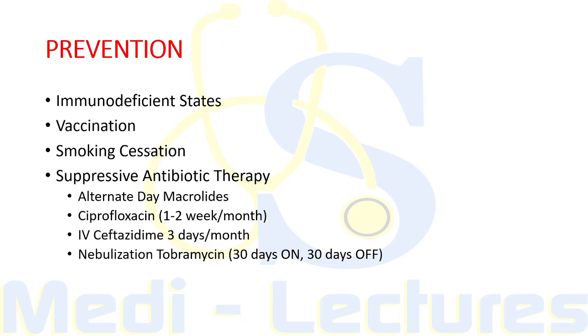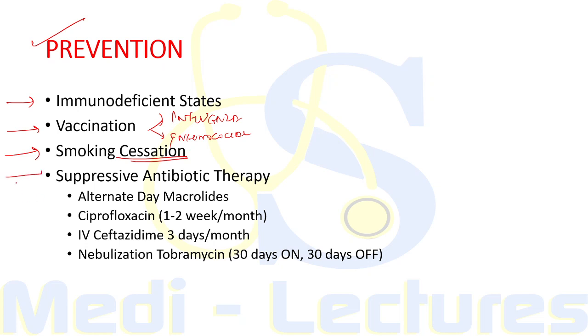Now coming on to the last part of this lecture, how to prevent. Suppose a patient is immunodeficient, we can administer gamma globulin in such patients. We should administer the vaccine in chronic pulmonary diseases like COPD. Vaccines like influenza vaccine and pneumococcal vaccine should be administered so that these bacteria and viruses do not lead to repeated infections. Smoking cessation should be considered if the patient is a chronic smoker.